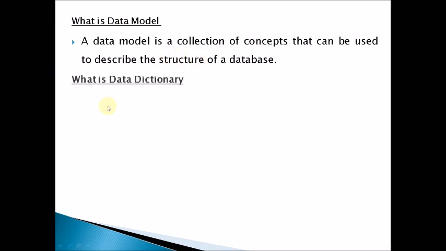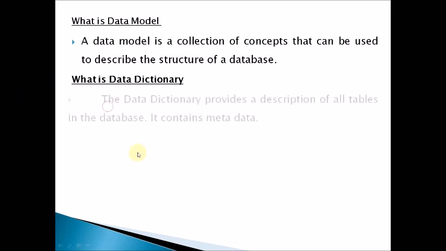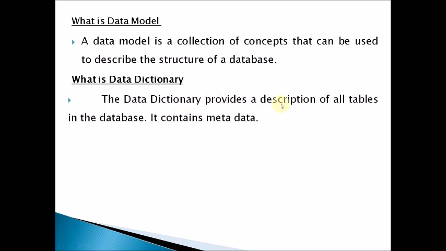Next question, what is a data dictionary? The data dictionary provides a description of all tables in the database. Description means giving information about all the tables in the database.